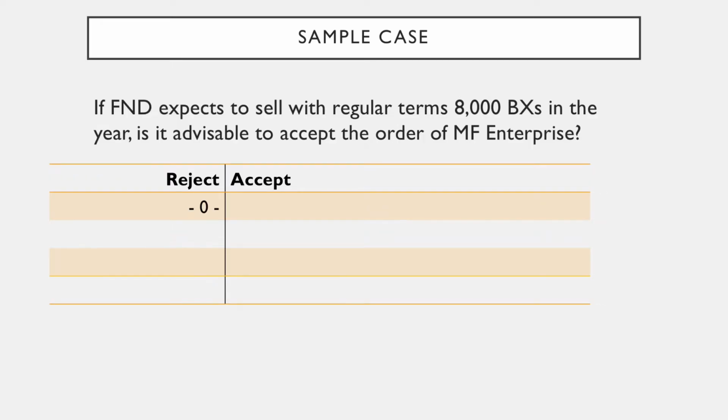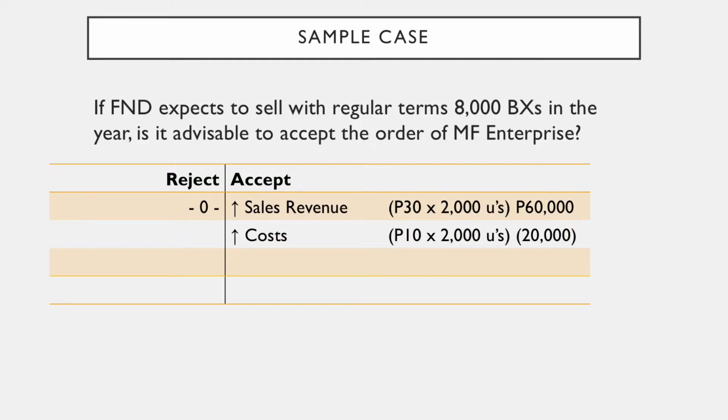Let us refer to the following analysis. If the order will be rejected, nothing will happen. If the order will be accepted, revenues will go up by 30 pesos per unit times 2,000 units, 60,000 pesos. Costs would also increase by 10 pesos per unit, only the variable cost, times 2,000 units.